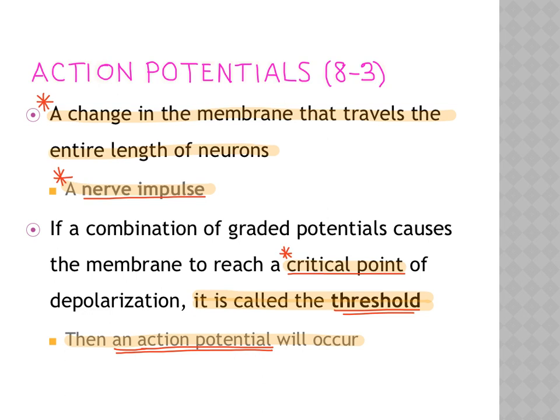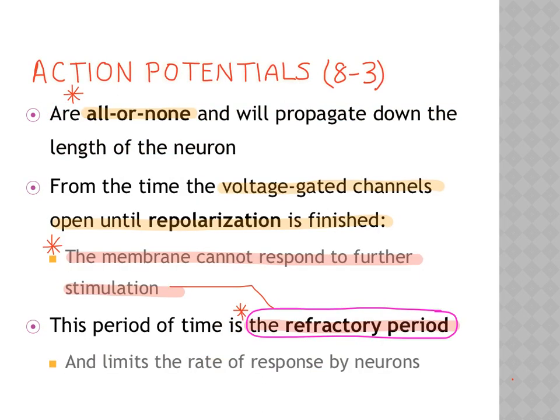Then an action potential will occur. All action potentials are all or none. So a membrane can't respond unless it hits that threshold level. At that point, an action potential will happen. The membrane cannot respond to further stimulation until the refractory period is over.